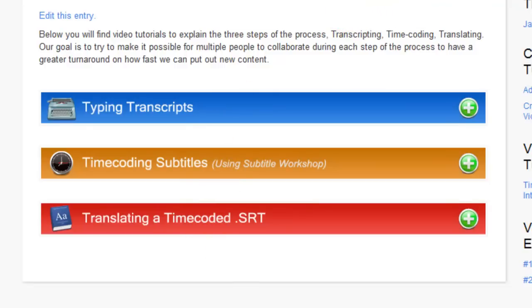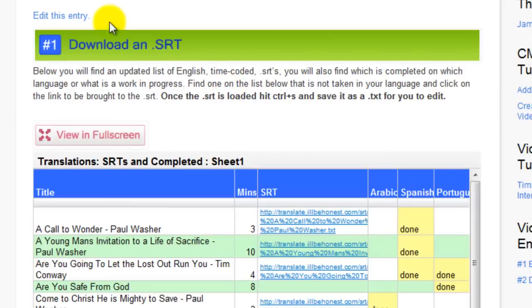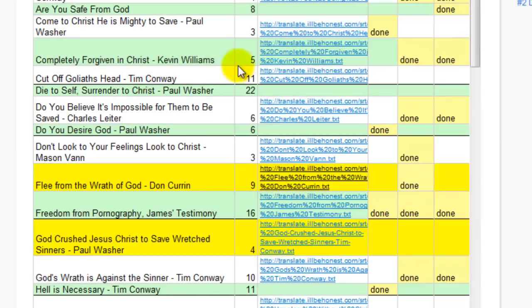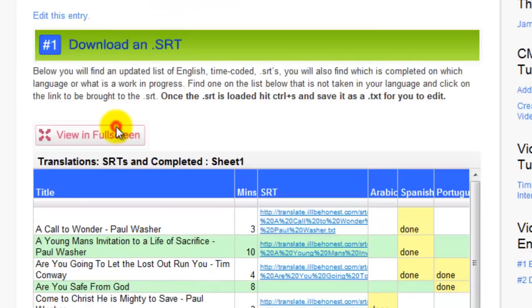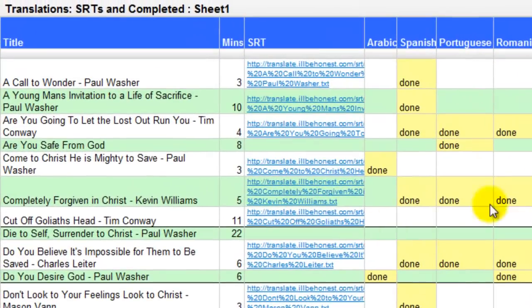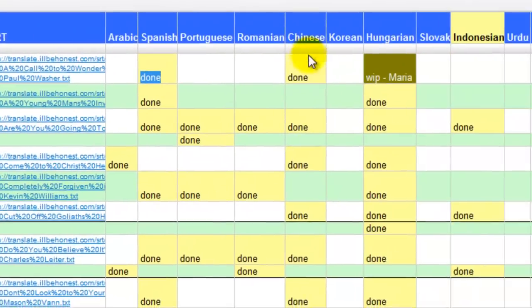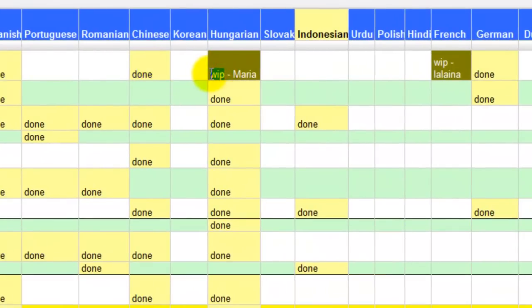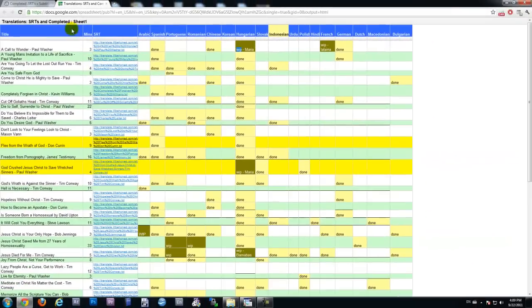The next page is a completed SRTs page. On here, what you see is a Google Doc that is updated, and I'm going to click View in Full Screen. What you see is a title, the time, the SRT, and then you see who's working on it, or if it's completed. So it's done in Spanish, done in Chinese. It's a work in progress, that's what WIP stands for, in Hungarian. It's a work in progress in French, and in German it's done. This makes it easy to know who's doing what, so we don't have any duplicate translations going on.